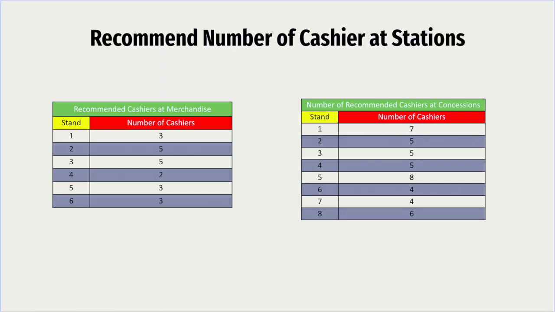The ideal number of cashiers for merchandise and concessions that we found is shown in these two tables. After analyzing our results, our team was able to determine that if this number of employees is used at each location, it will decrease the wait time enough that people will not leave the line because it is too long. This will greatly increase the number of customers served, increase revenue, and decrease wait time for the customers.